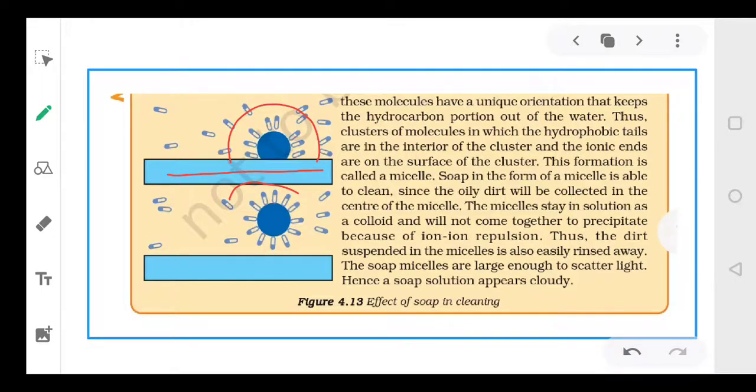So what happens, these soap molecules try to pull the dirt away from the cloth, and slowly and gradually the dirt is pulled away from the cloth and it moves into the water while the cloth becomes free.